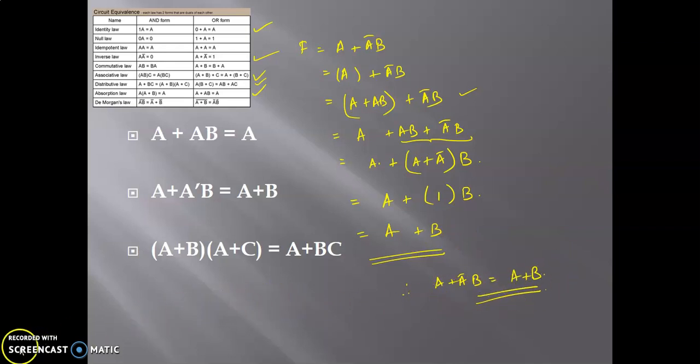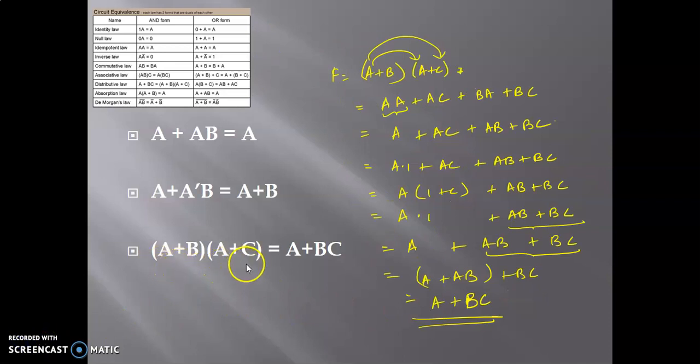The third one is (A plus B) and (A plus C). When you expand that, you get A and A, plus AC, plus BA, plus BC. A dot A is A itself. B and A is A and B itself, and that is by the commutative law. A can be written as A and 1 by identity law. And once again, you can regroup this. That is, take A outside by distributive law. A and (1 or C). What is 1 or C? 1 or C is, by null law, 1 itself. Therefore, A and 1, plus AB plus BC is written as such. And A and 1 is once again A itself because of identity law.